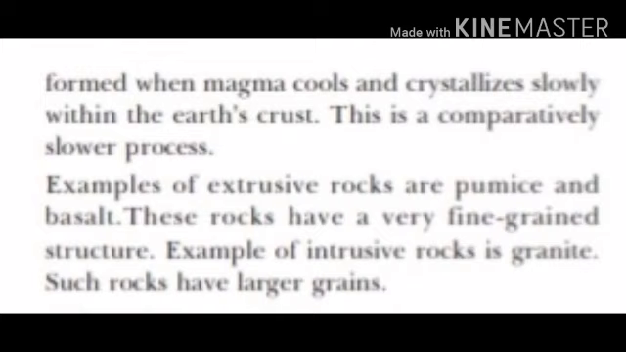The cooling and solidification of magma at a depth near the crust result in the formation of rocks having large crystals, known as intrusive igneous rocks. Intrusive igneous rocks are also known as plutonic rocks. Examples of intrusive igneous rocks are granite and diorite.